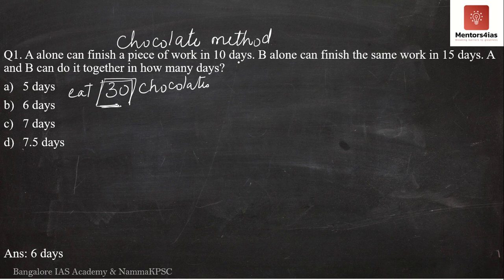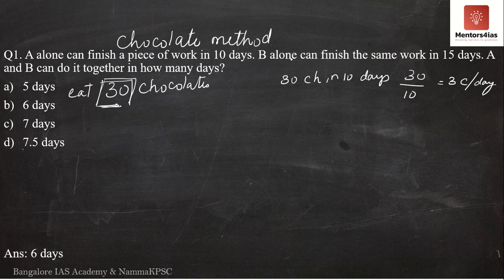Now the question says A can eat 30 chocolates in 10 days. Now if A can eat 30 chocolates in 10 days, how many chocolates does he eat per day? Nothing but 30 by 10, that is 3 chocolates per day, correct? So A eats 3 chocolates per day.